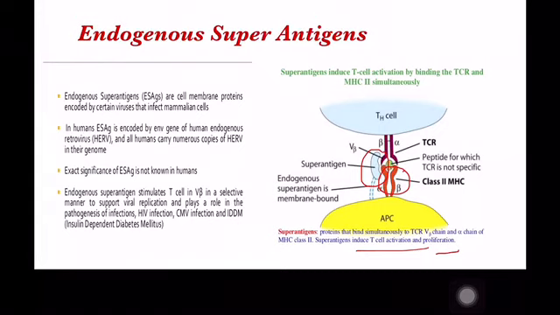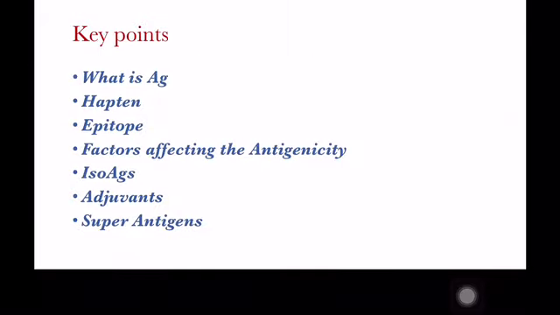So, with this, the topic on the antigens is covered. In this topic, what is to know is what an antigen is and what a hapten is, what the epitopes are, what the different factors are that influence the antigenicity, the specificity, what the isoantigens are, and the adjuvants. What are adjuvants? These are substances that increase the immunogenicity.